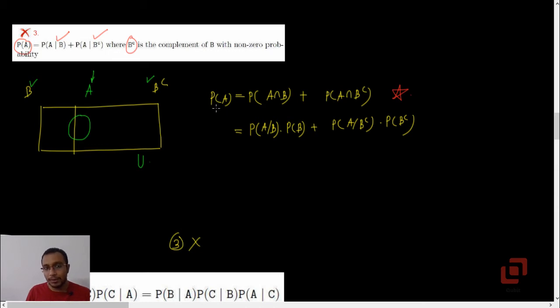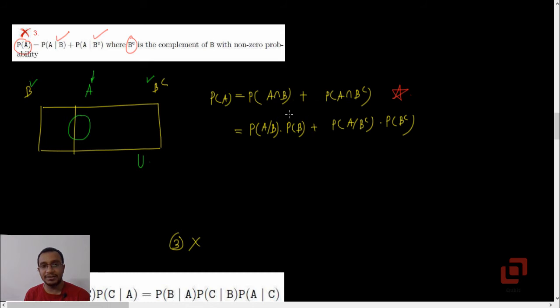Probability of A is probability of A intersection B plus probability of A intersection B complement. This is because B and B complement, as I said earlier, any event and its complement form a mutually exclusive and exhaustive set of events. Now use the conditional probability formula for probability of A intersection B. This is also called the multiplication theorem.